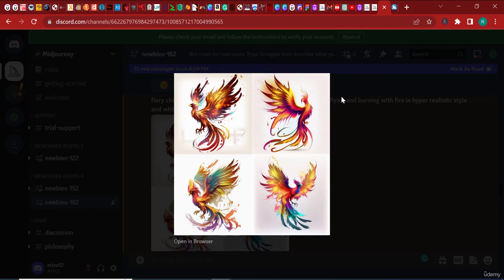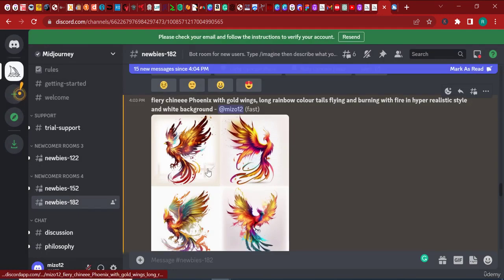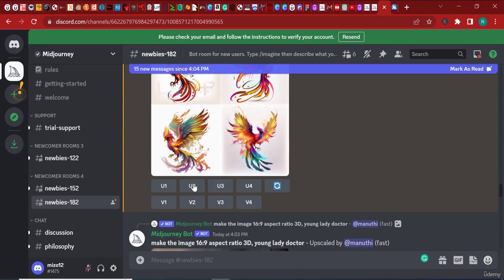Okay, so here we have our grid. This is what we call the grid. Now, under the grid, we have these options. We have upscale, and we have variations. So in the next 2 lectures, in order to make things more organized so that you understand this, I'm going to go through what upscaling is, and I'm going to go through what variations are. And let's go ahead.